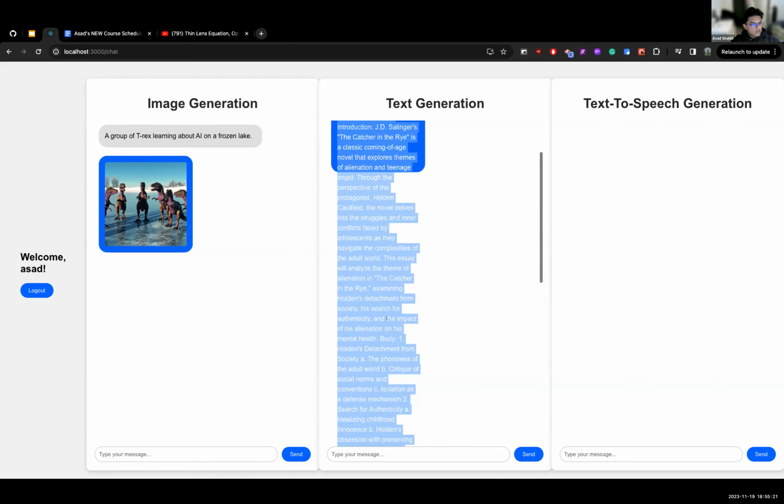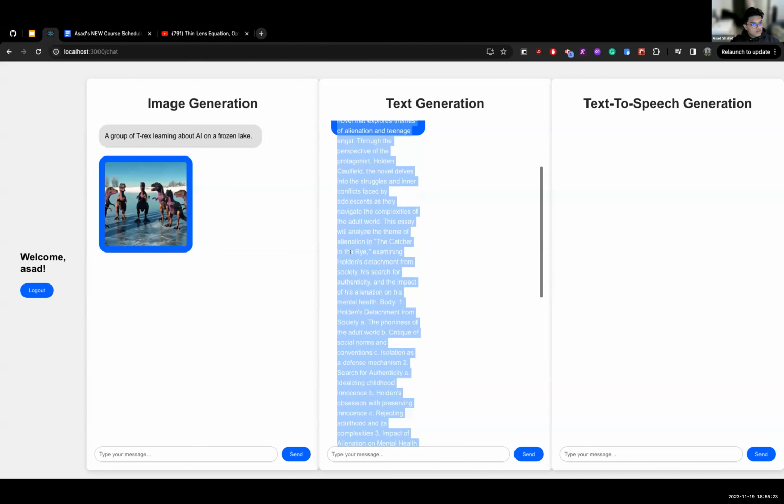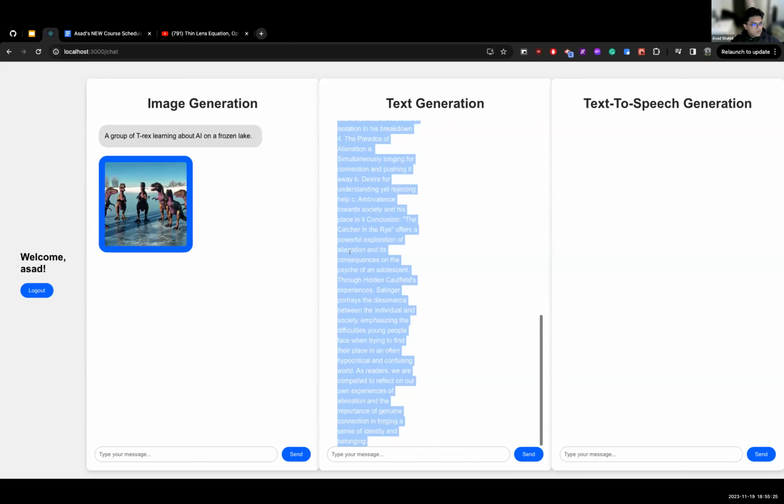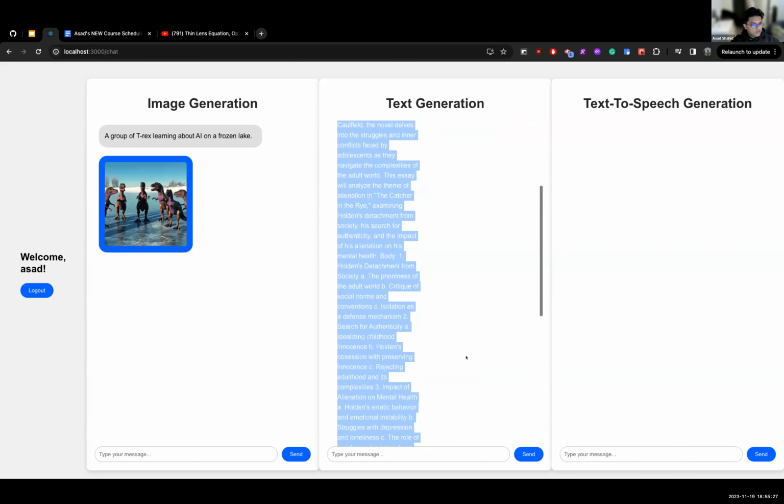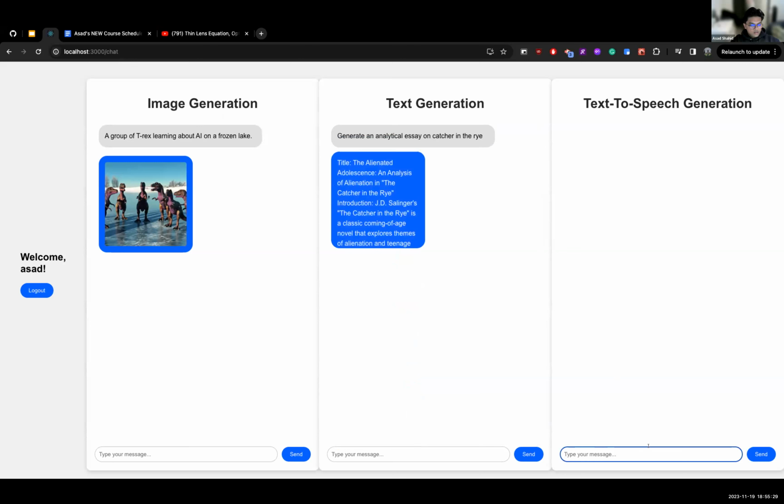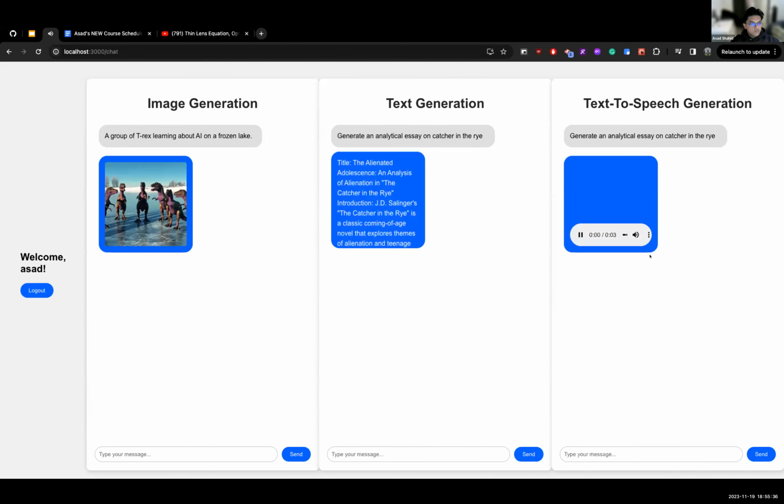But we can see obviously that the whole text is generated. It's not cutting off text. We have the whole output over here with a scroll feature. And I'll post the same prompt for text to speech. We'll hear something. Generate an analytical essay on Catcher in the Rye.